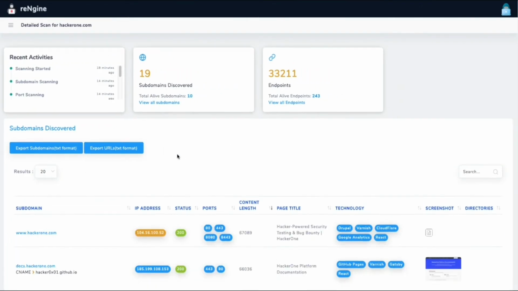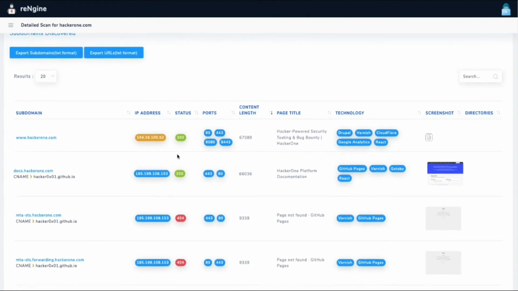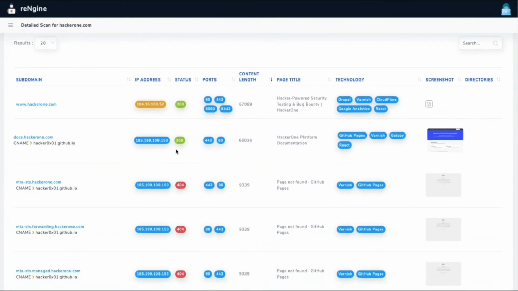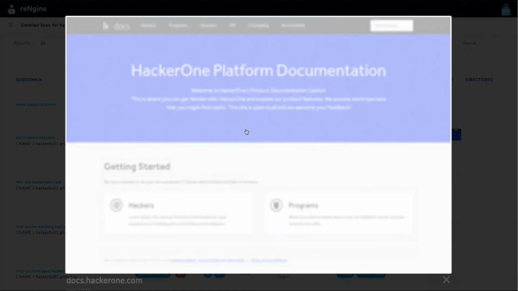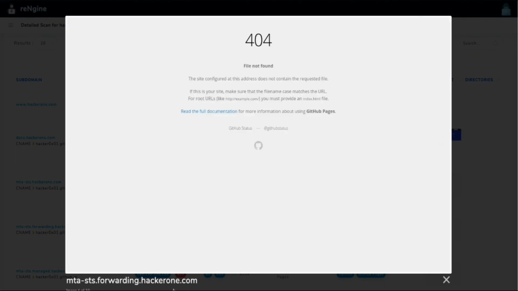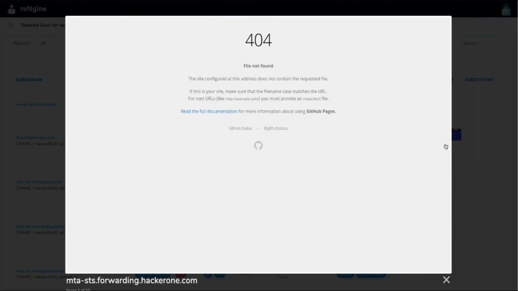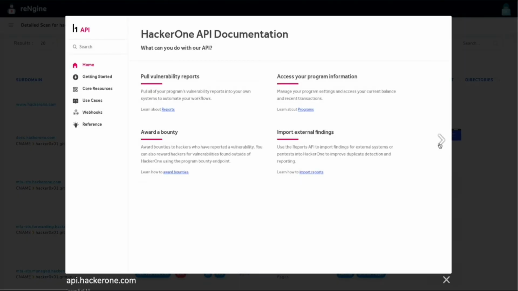So this is how exactly the result comes like. This is the result of the subdomains that are discovered. So I was talking about correlation always, right? So this is exactly how the correlation performs. So you have the subdomains, IP addresses, a CDN IP address, the HTTP status, the ports that are open, the content length, the page title, the technology that are used, and the screenshots. So you can go from one screenshot to another one, and you can obviously click in here, just go to the page as well. Just make things very simple.